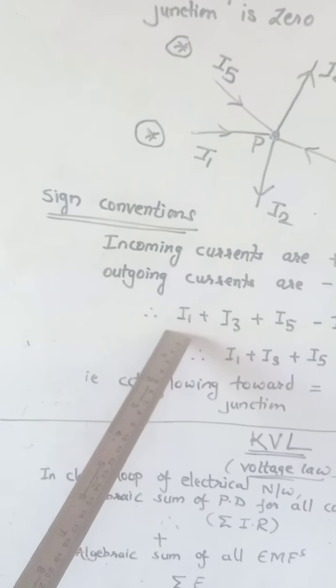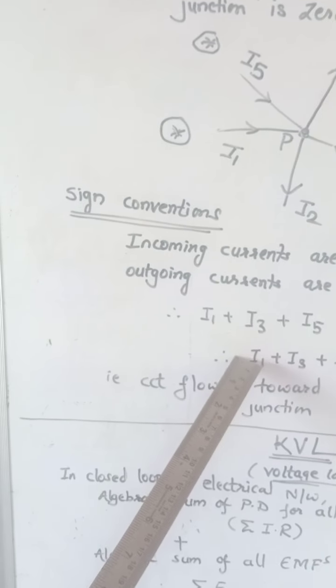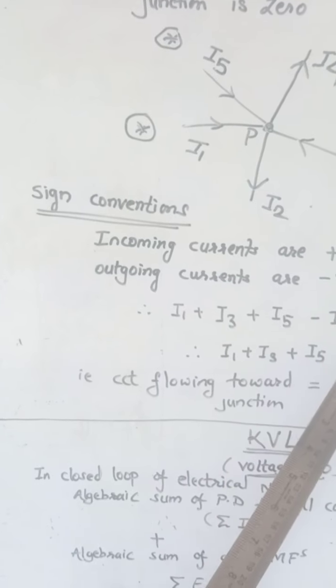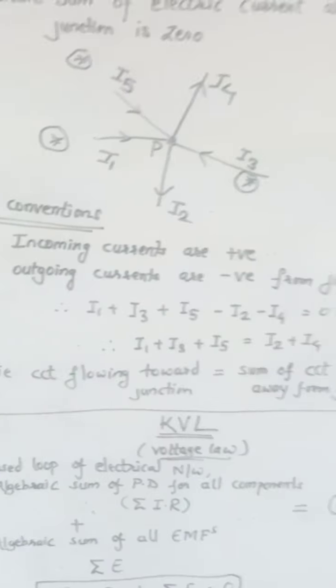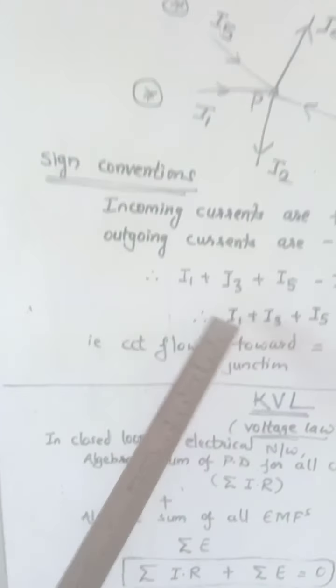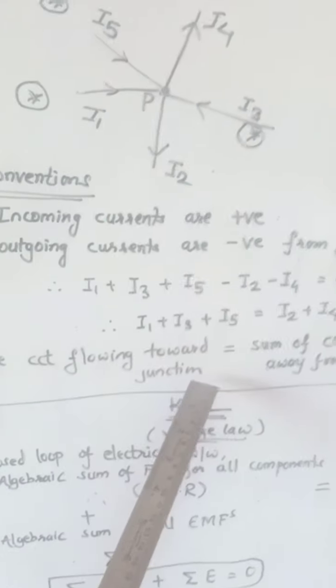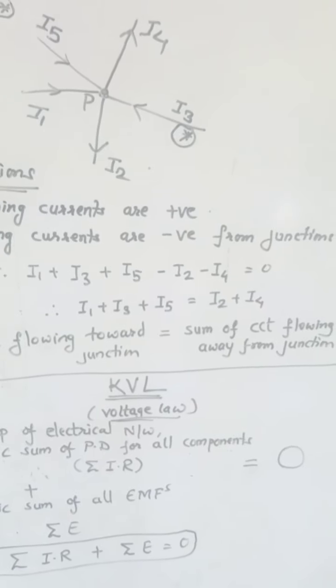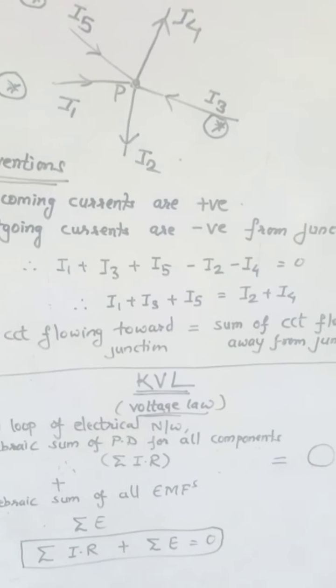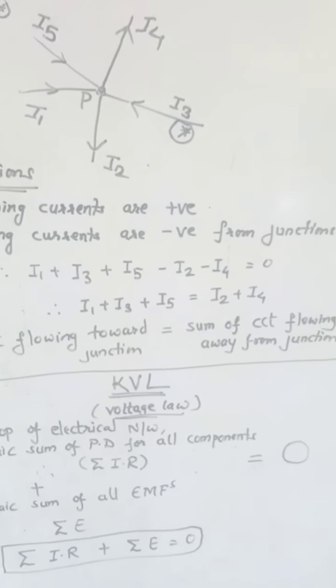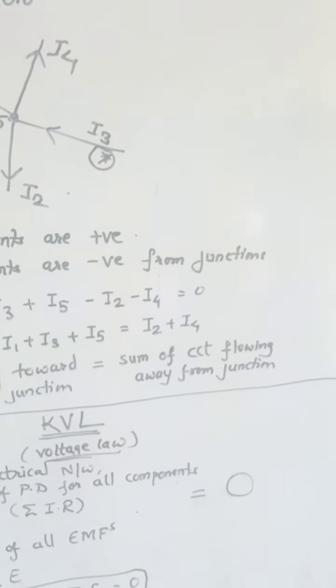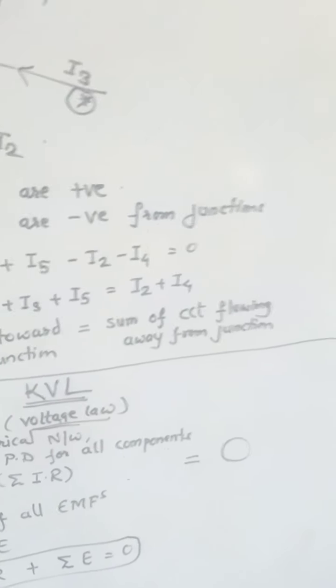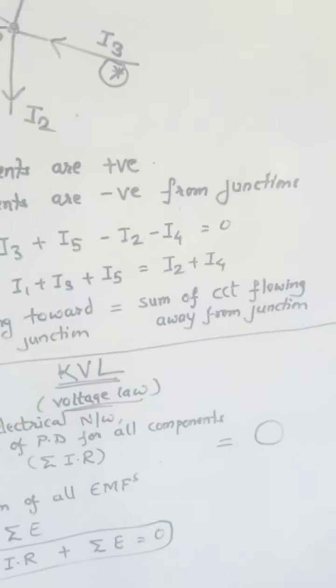Therefore, I1 plus I3 plus I5 is equal to I2 plus I4. Rearranging the terms, we come to the conclusion that the current flowing toward the junction is equal to the sum of the currents flowing away from the junction. Means whatever current is coming toward the junction, all of it goes out from this junction.